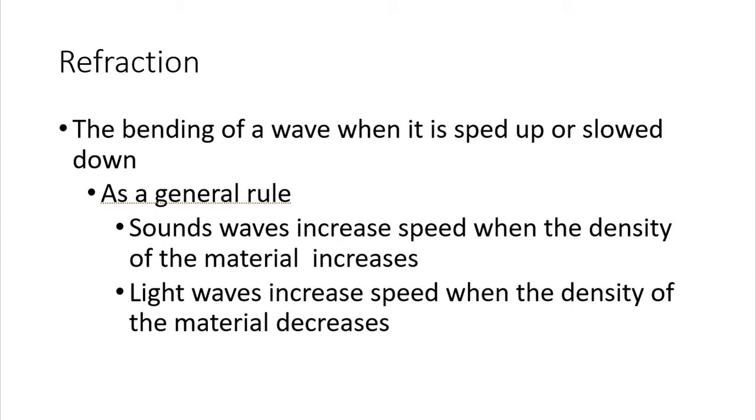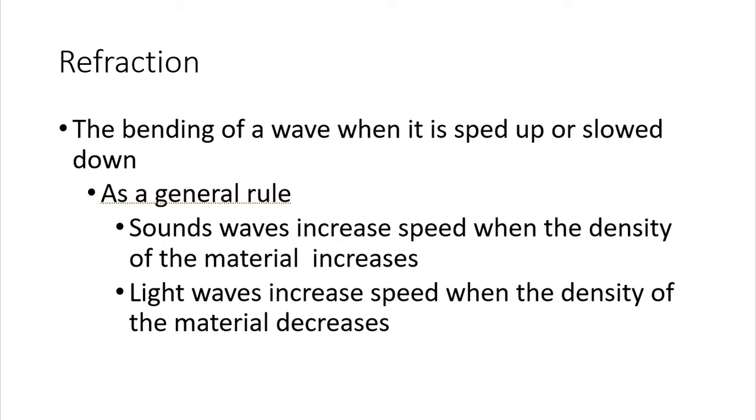Now, we could probably or most certainly find some exceptions to my general rules, but I would say in general, sound waves increase speed when the density of the material increases. Right, sound travels through the air at a certain speed, but if we went into water, which is more dense, sound goes faster. And light's really just the opposite. The fastest light travels is in a vacuum, where theoretically there's nothing there, and then it has a high speed.